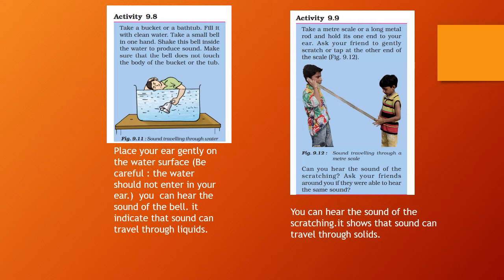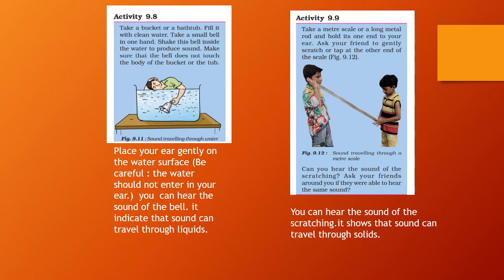Place your ear gently on the water surface. Children, be careful. The water should not enter your ear. You can hear the sound of the bell. It indicates that sound can travel through liquids.